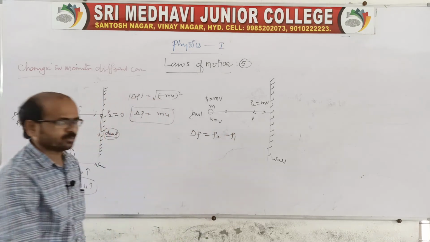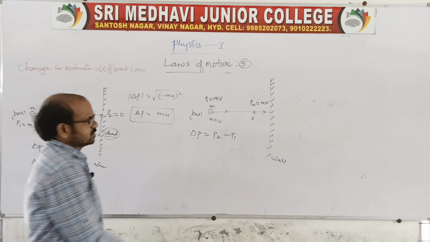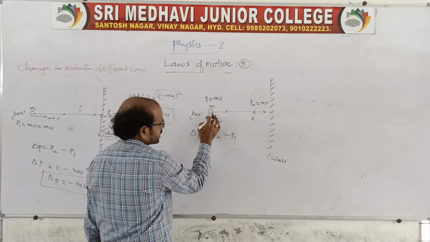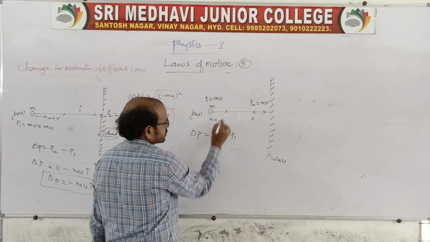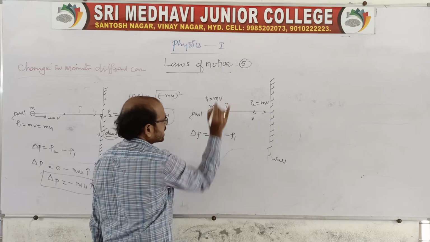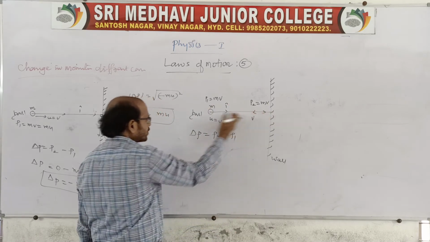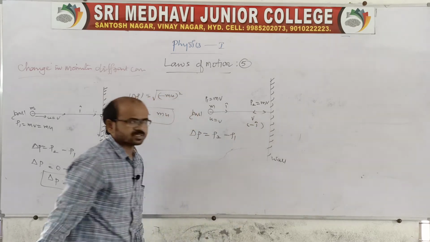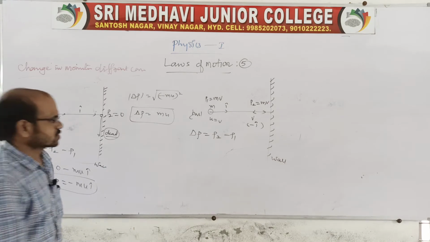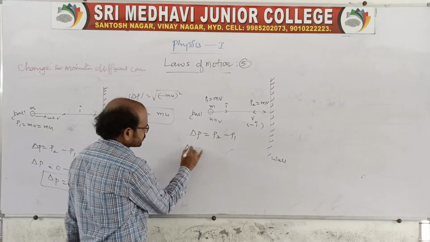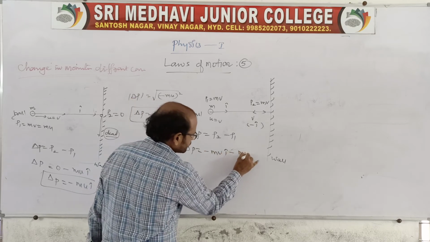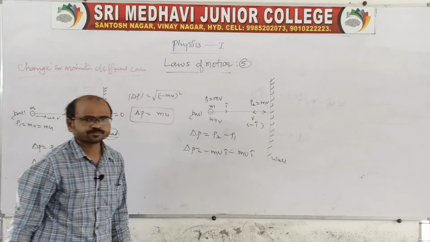First of all it is moving along positive x, so we take it as i cap. And when it rebounds with the same velocity, we take it as minus i cap, because it is the negative x-axis. So p2 is equal to minus mv i cap.